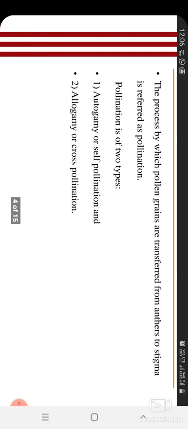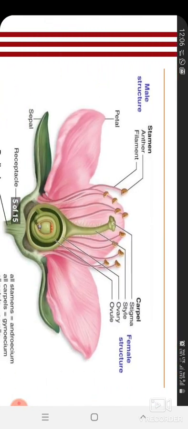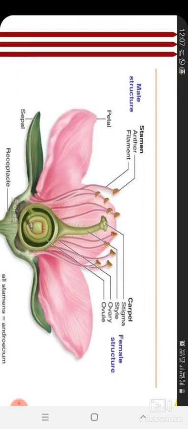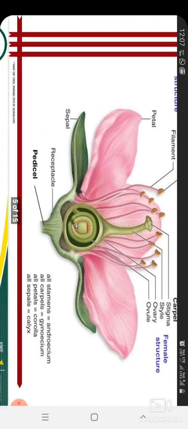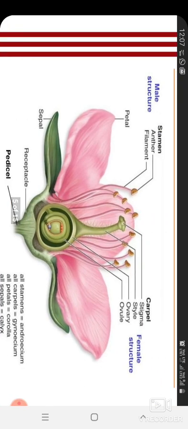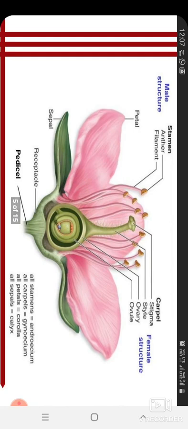See, this flower is a very clear structure of a flower. Any flower has male and female parts. Some flowers contain both male and female parts in this one flower only. If it is different, then we can say that cross-pollination is taking place.